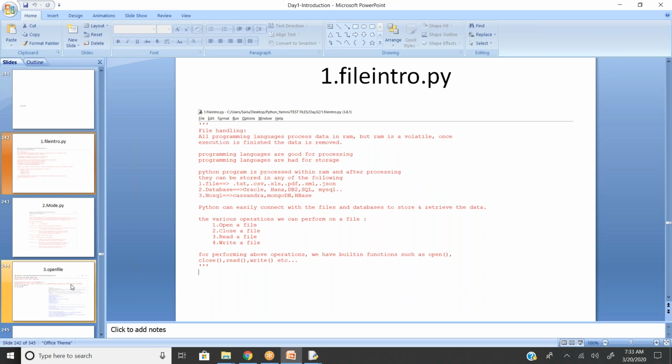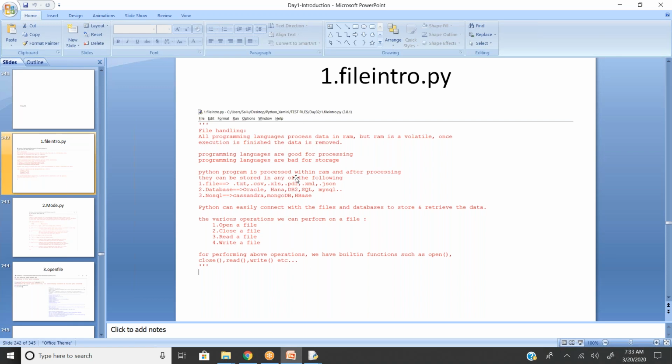When you work with deep learning concepts like image recognition using Python, we expect large-scale RAM. I suggest working on remote servers, not on local systems. Though you write the program in the local system, deploy the models to the server itself, because memory is required. So all programming languages are very good at processing, but bad at storing data.